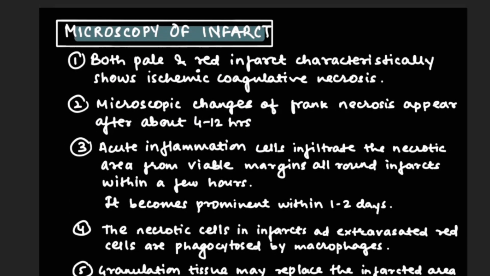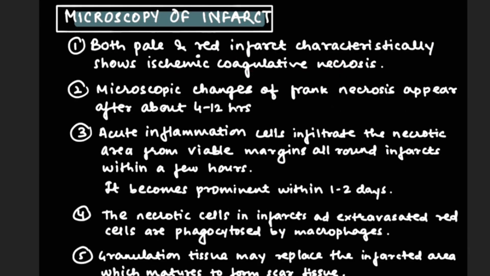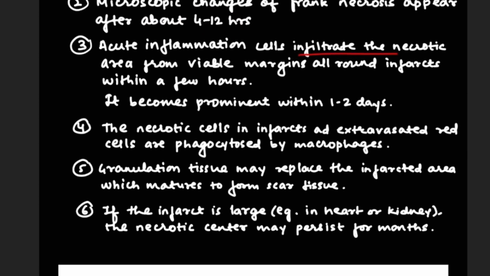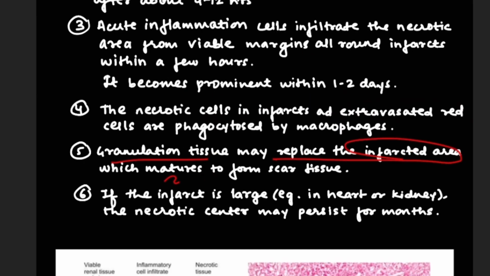Now we are going to see the microscopy of the infarct, that is the microscopical features. It characteristically shows ischemic coagulative necrosis. Microscopic features of frank necrosis appear after 4 to 12 hours. Acute inflammatory cells infiltrate the necrotic area from the viable margin all around the infarct within a few hours, and this becomes prominent within 1 to 2 days. Granulation tissue may replace the infarcted area and matures to form a scar tissue.